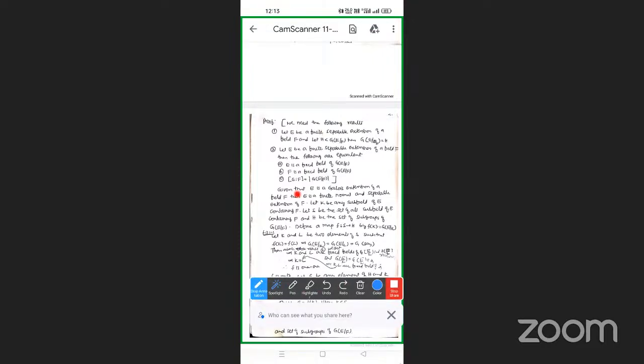Proof. Given that E is a Galois extension of a field F, then E is a finite, normal, separable extension of F. Let K be any subfield of E containing F. Let S be the set of all subfields of E containing F and H be the set of all subgroups of G(E/F).